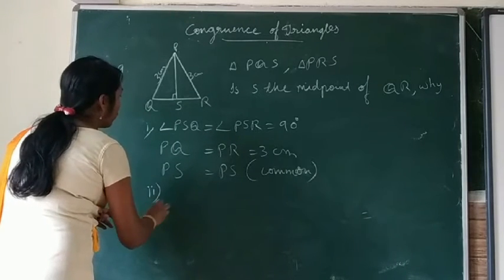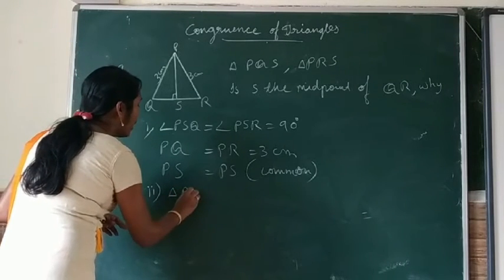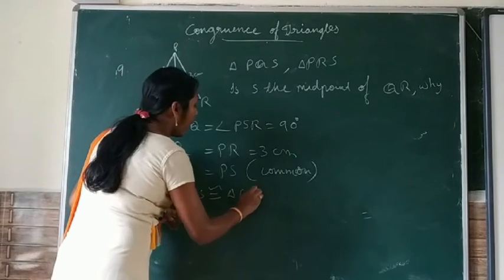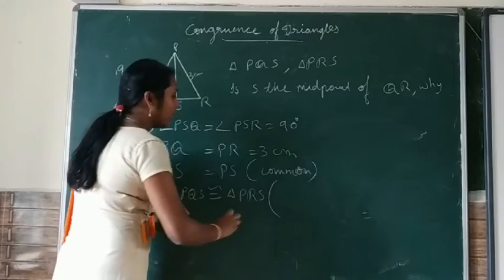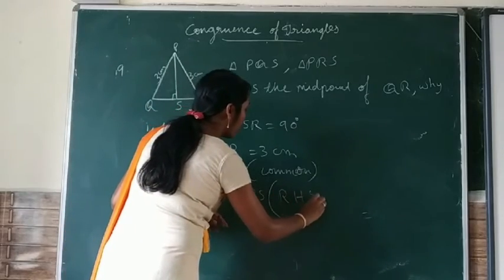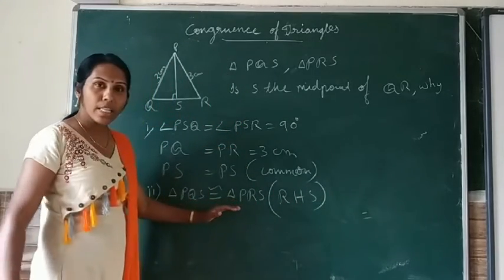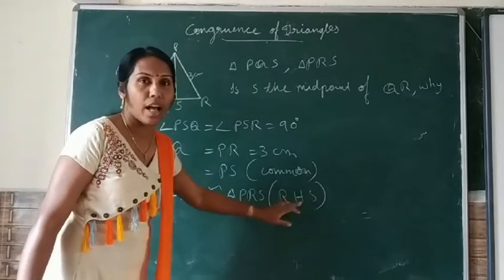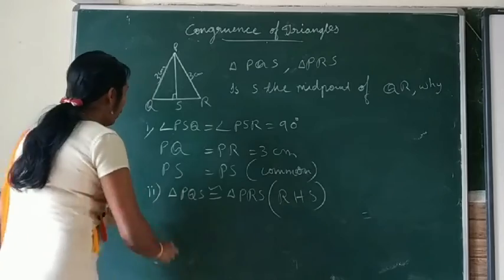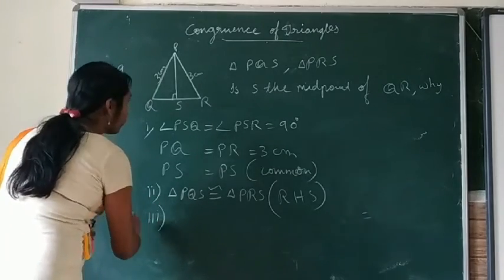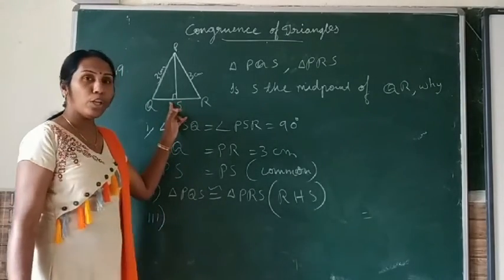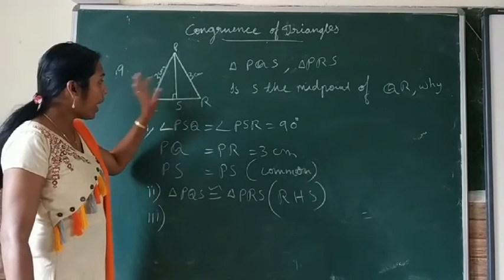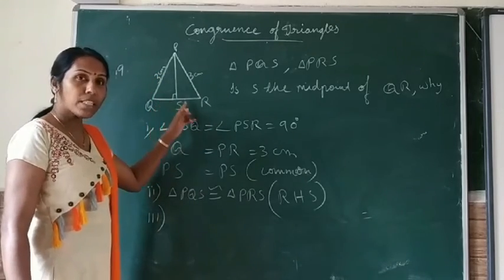We can write triangle PQS is congruent to triangle PRS. The reason is RHS congruence criterion. It is asked the reason why they are congruent. That means this is the reason: right angle, hypotenuse, side, RHS congruence criterion. Now the third question: is S the midpoint of QR? We know that in congruent triangles, corresponding parts are equal.